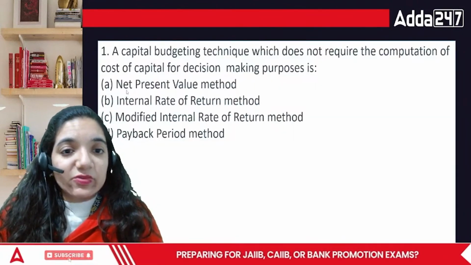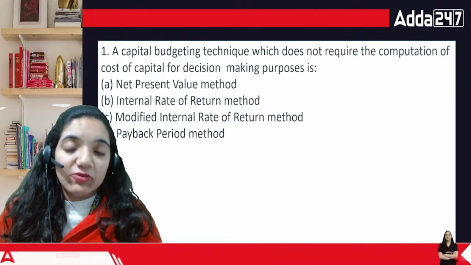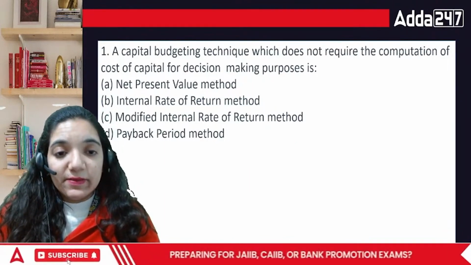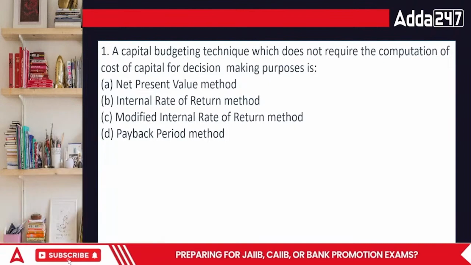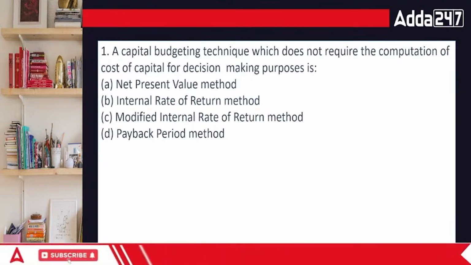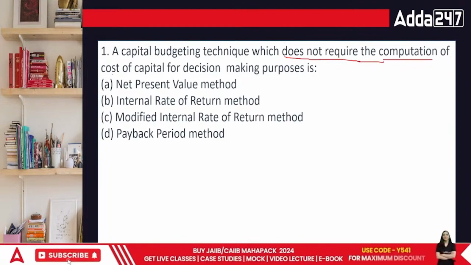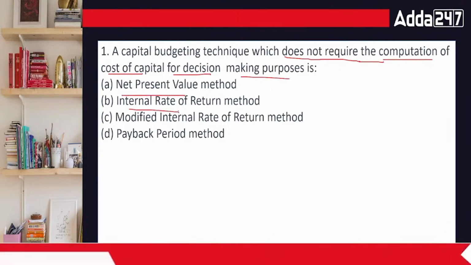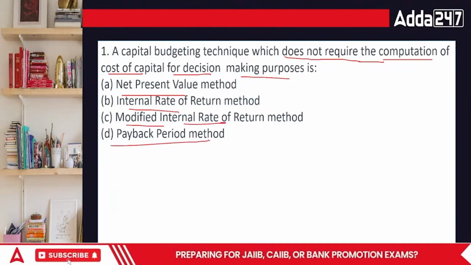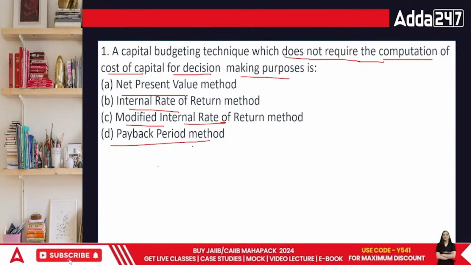Okay, so here comes the first question, everyone. The question talks about capital budgeting. How do we define capital budgeting there, everyone? I hope the question is clearly visible to you. The capital budgeting technique which does not require the computation of the cost of capital for decision making purpose is NPV, IRR, modified IRR, or payback period. Capital budgeting has two kinds of methods.